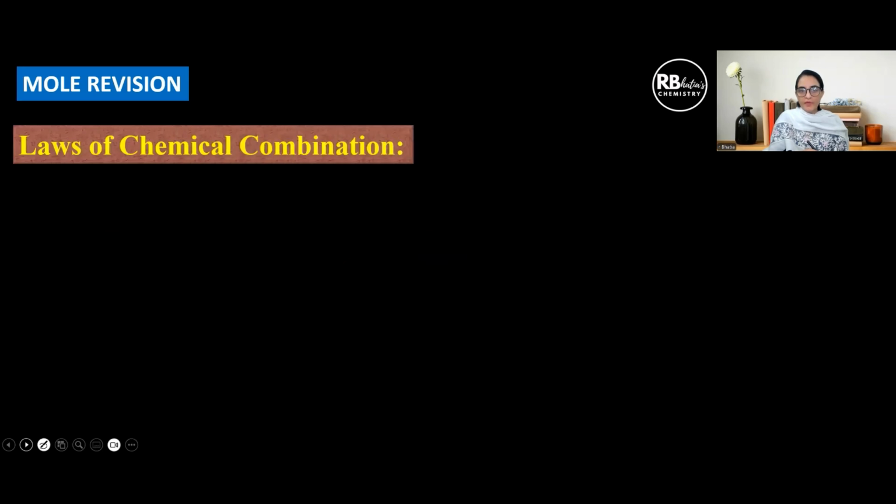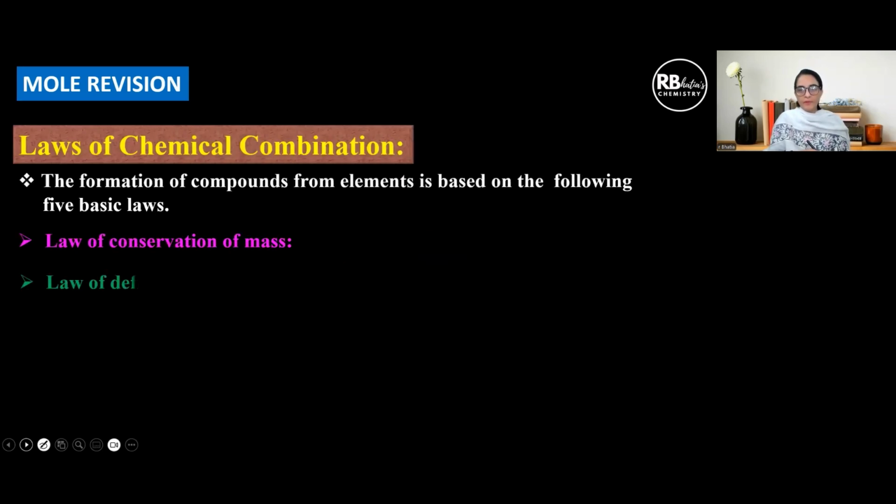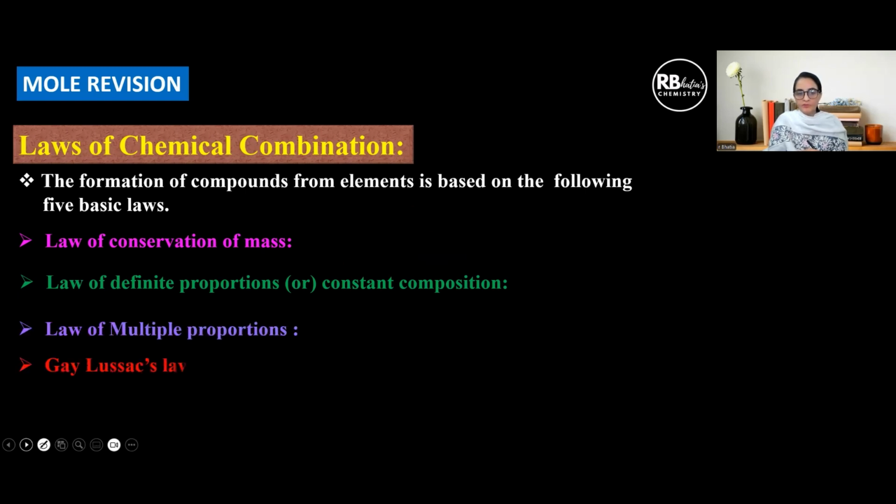Conservation of mass. This is very simple. The formation of compounds of elements is based on the following 5 basic laws. The first is law of conservation of mass, then definite proportions or constant composition. Then we have law of multiple proportions, Gay-Lussac's law of gaseous volumes, and Avogadro's law.